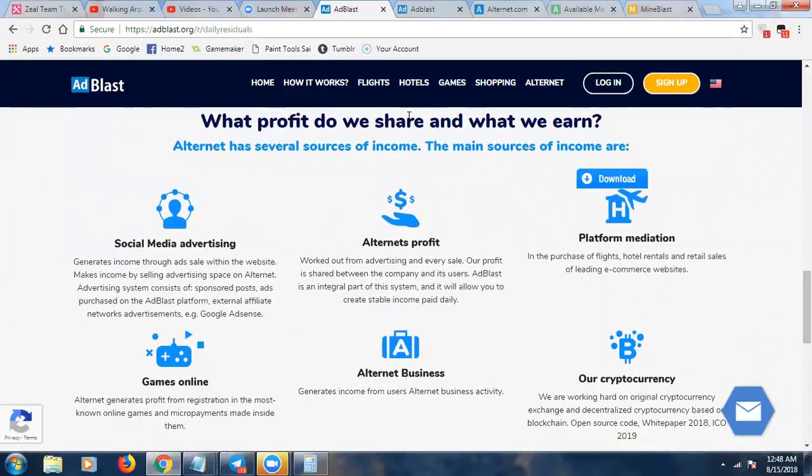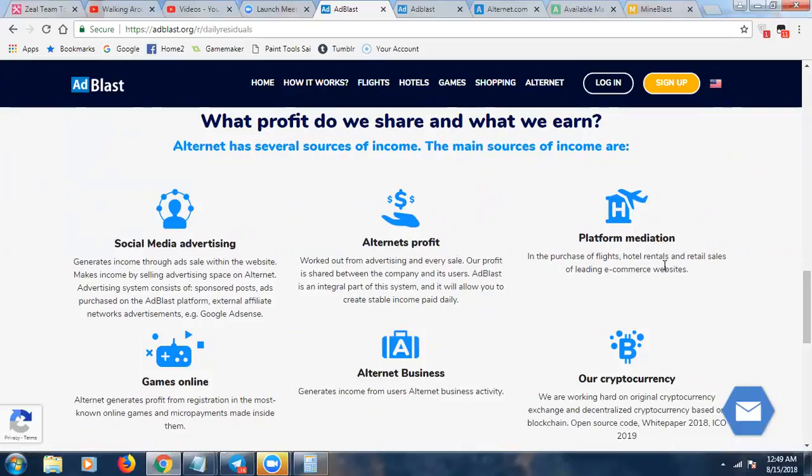It says here, what profit do we share and what we earn with AdBlast? Alternet has several sources of income. The main sources of income are social media advertising, Alternet profits, okay? The different products and services that can be bought on their Alternet social media site, they can create profit from that. Platform mediation, okay?